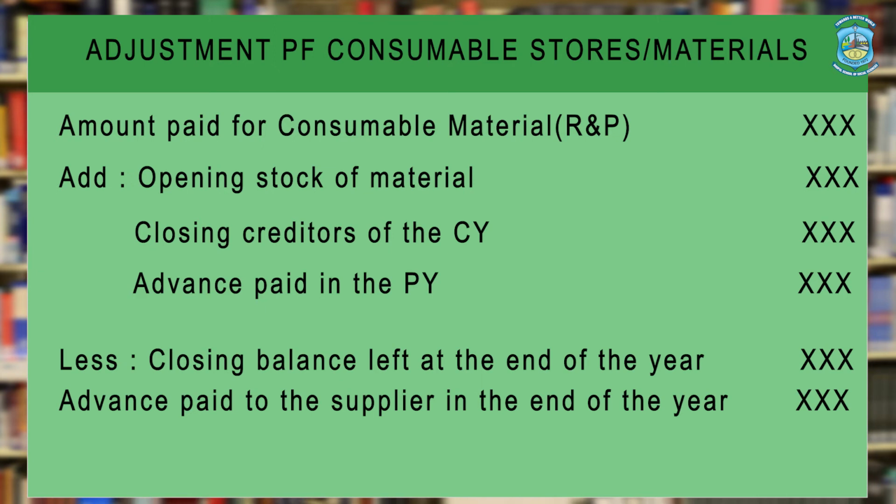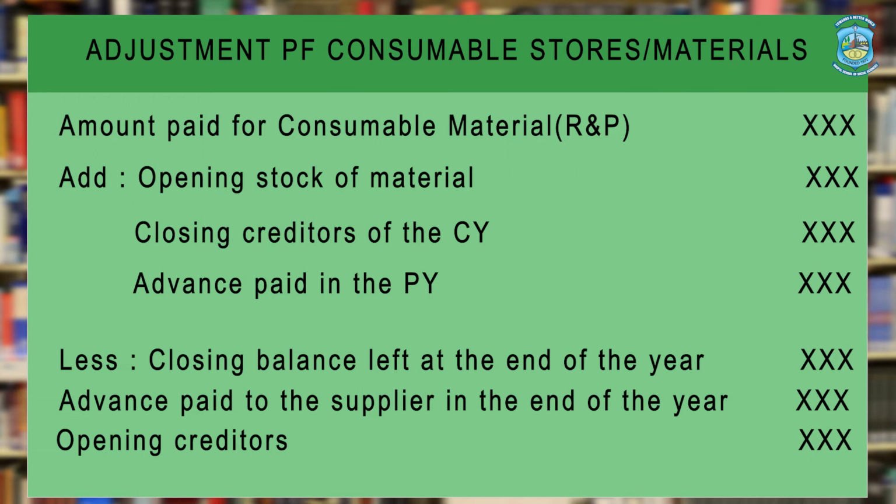This also makes it very clear that if we are paying any advance to the supplier, definitely it will be supplied in the next year and will become the expense of the next year. Therefore, this also will not be considered as an expense for the current year, hence will be deducted. And the last thing which will be deducted will be the opening creditors. Now, the opening creditors are the amount maybe which have been paid to the creditors, but for the previous year's expense for the consumable stores.